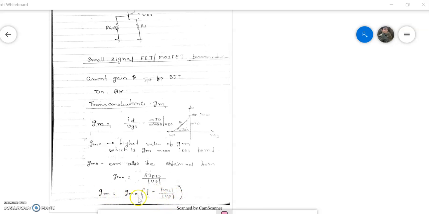We have to remember this equation. If a numerical asks, we can calculate the transconductance by using this formula: Gm equals GMO times bracket 1 minus mod of VGS upon mod of the pinch off voltage Vp.